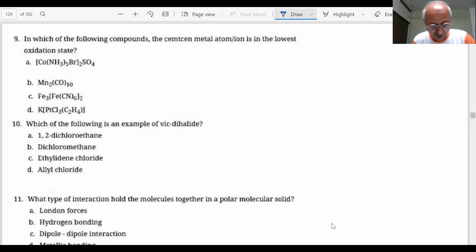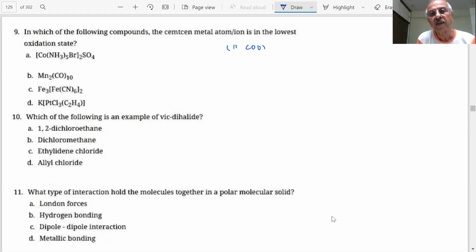So, continuing from the previous sample papers which we discussed, we continue with more questions which are on the screen. The question on the screen is: in which of the following compounds is the central metal in the lowest oxidation state? When I discussed coordination compounds, let me give a recap.